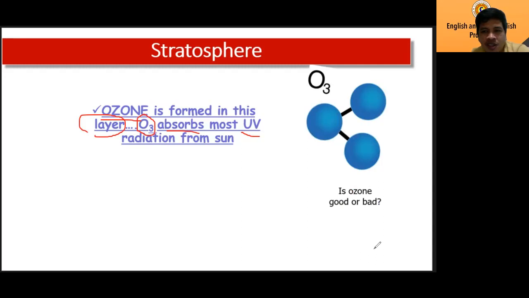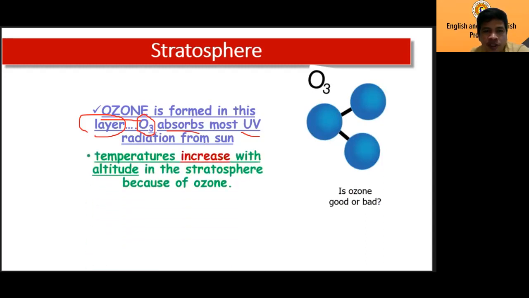It depends on the kind of ozone layer. If it is the layer found in the stratosphere, then it's good, because it protects the earth from the harmful radiation. But if it is the ozone found in the troposphere, then it's not good, because it's harmful. It's a pollutant.